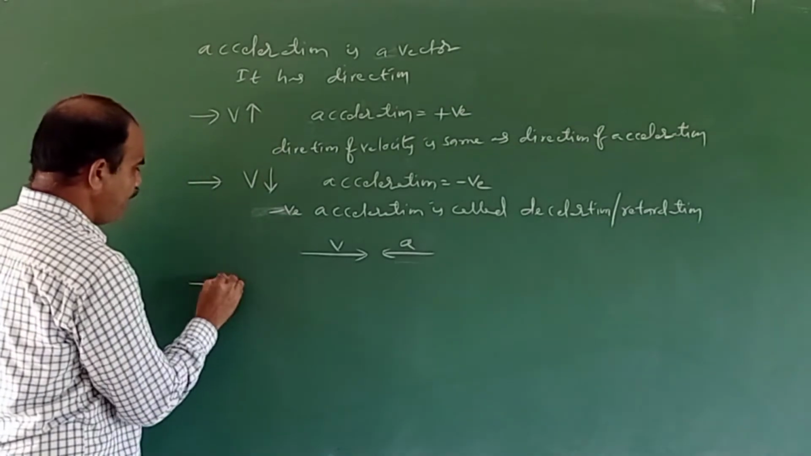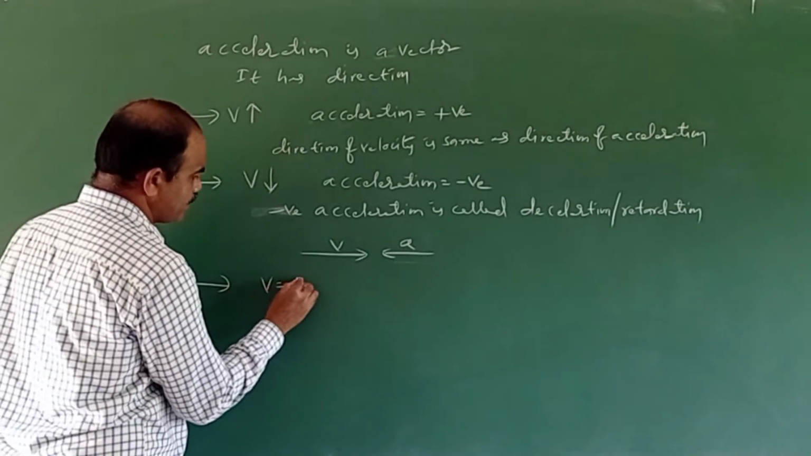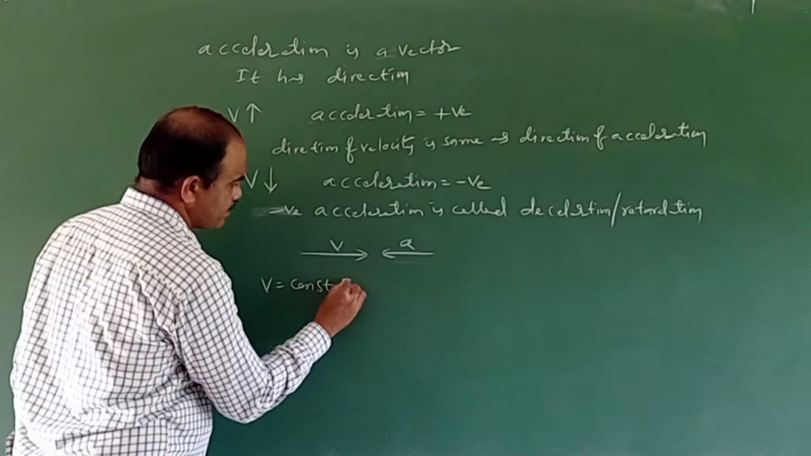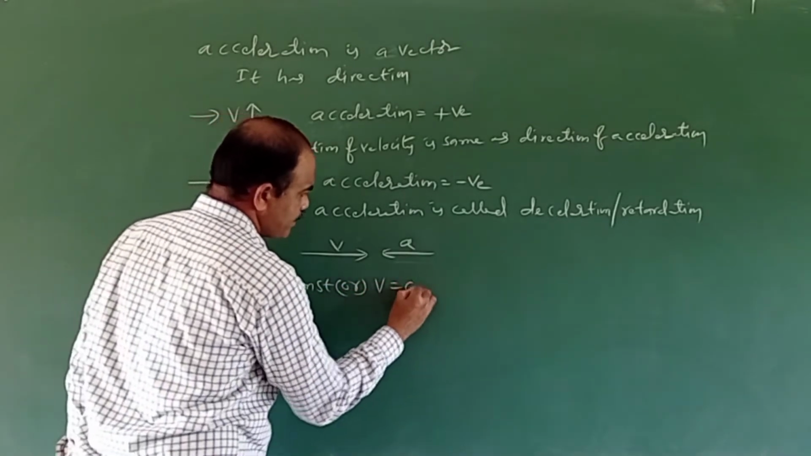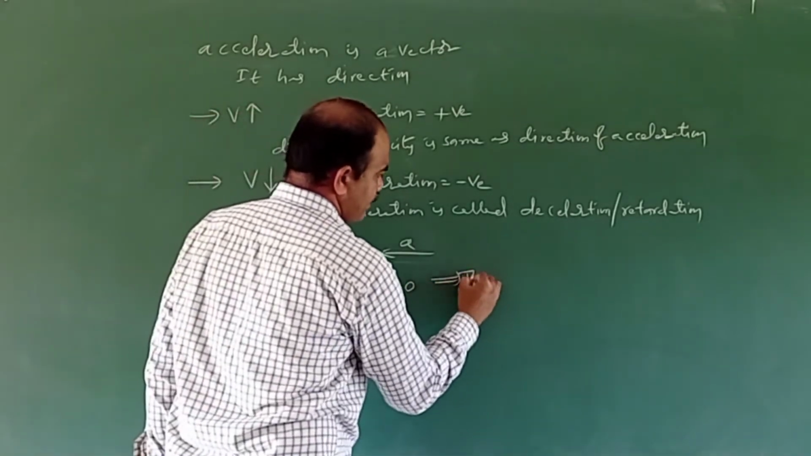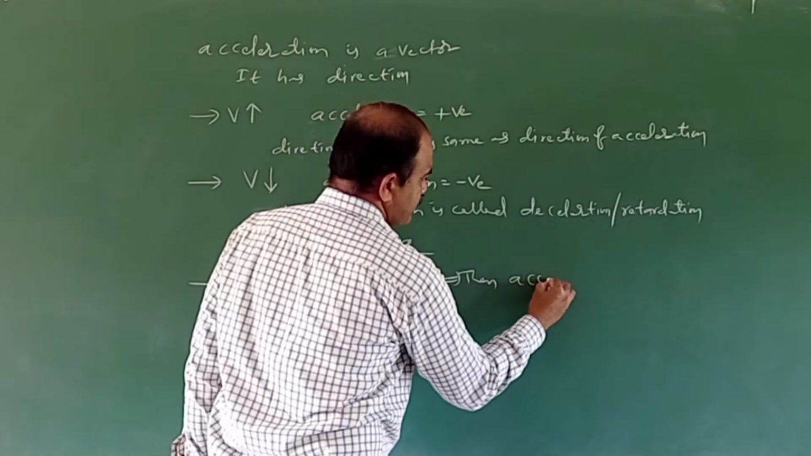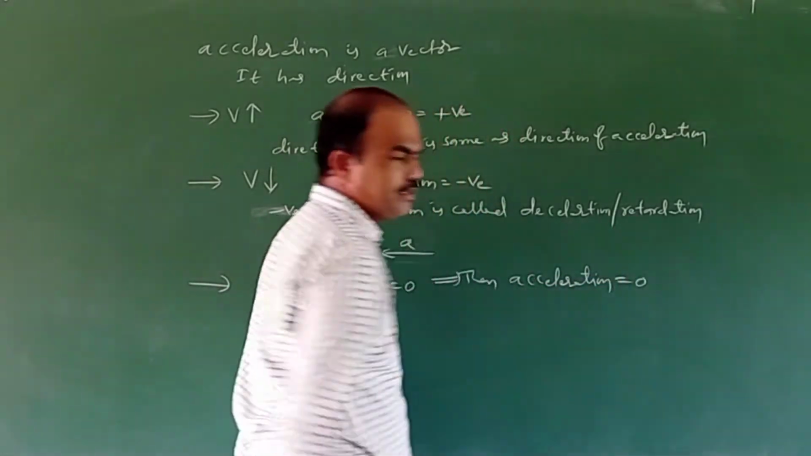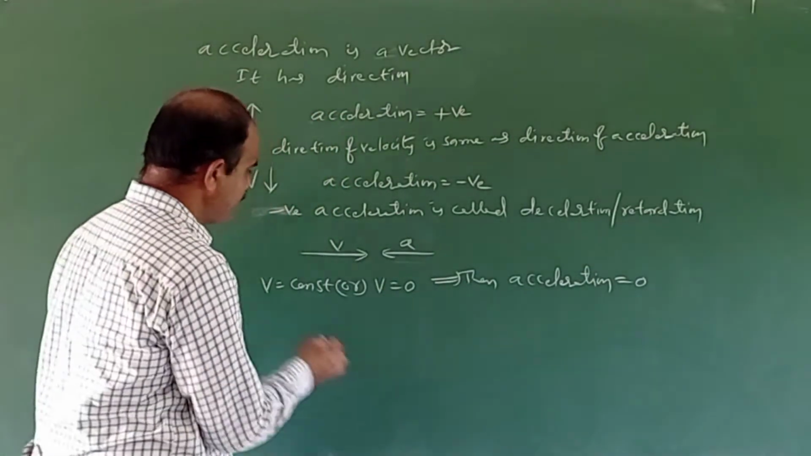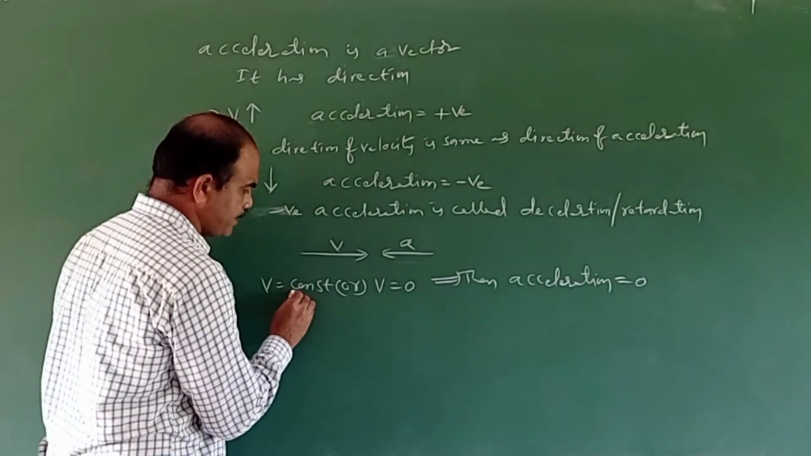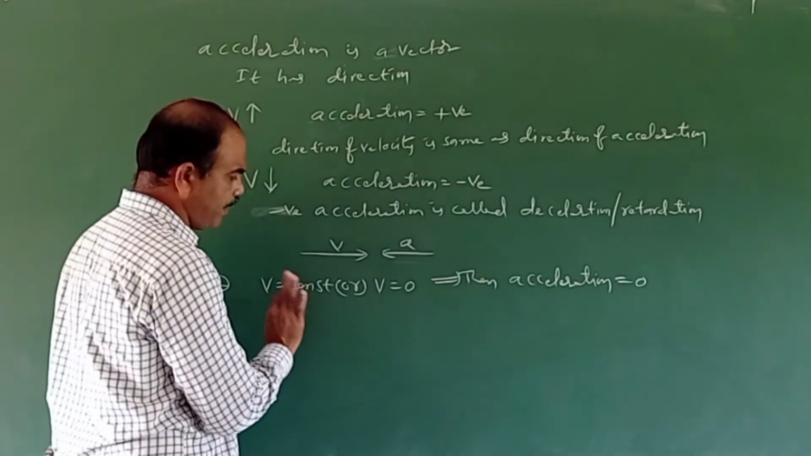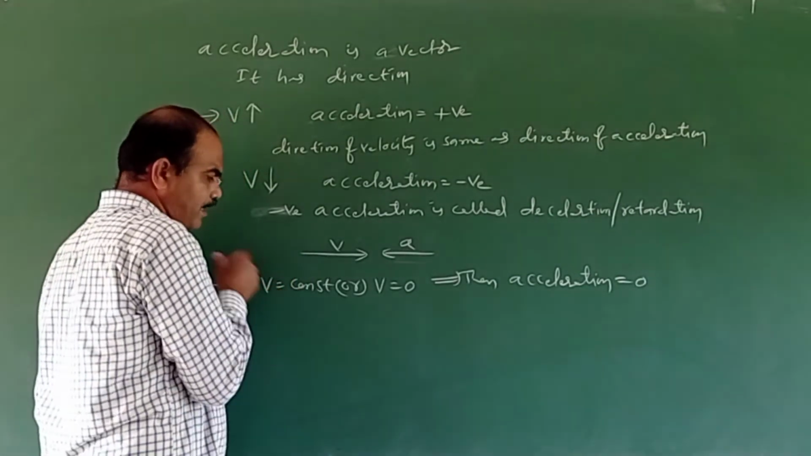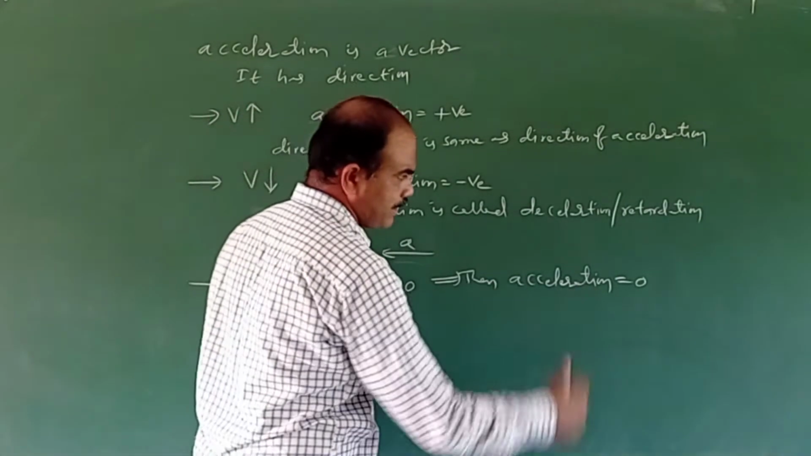And next, if the velocity is constant, or if the velocity is zero, then the acceleration is zero. Velocity constant means it does not change. If the velocity is constant or zero, then the acceleration is also zero.